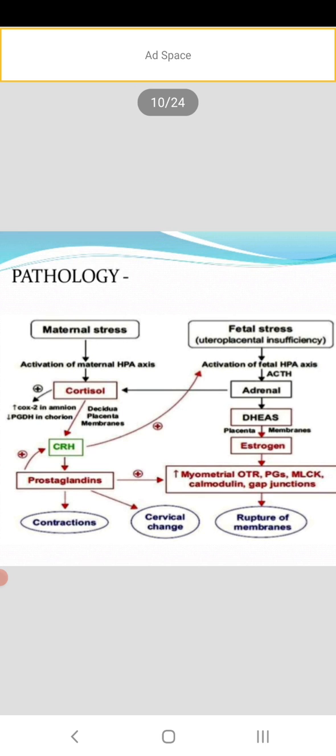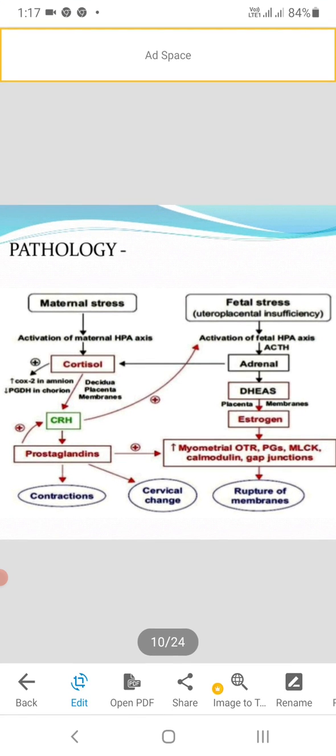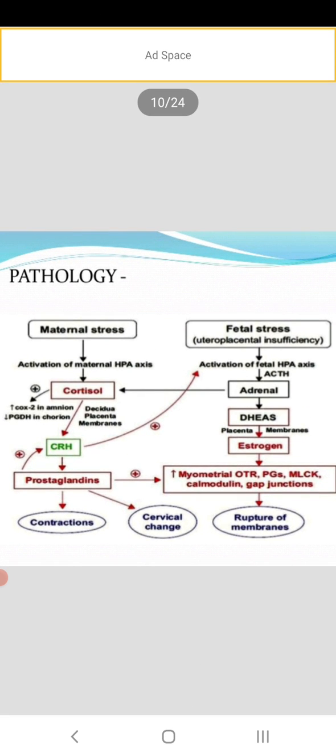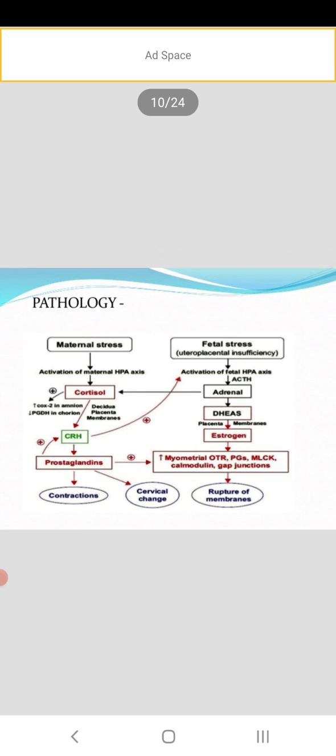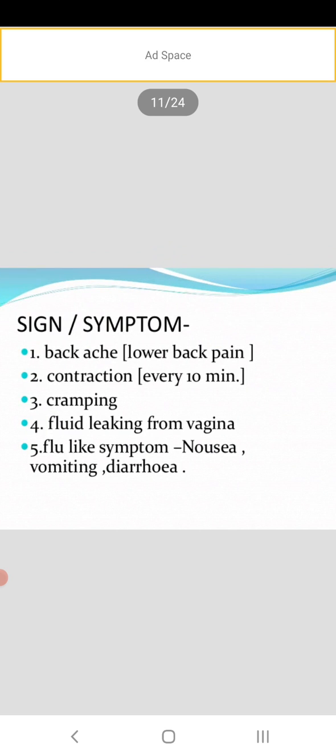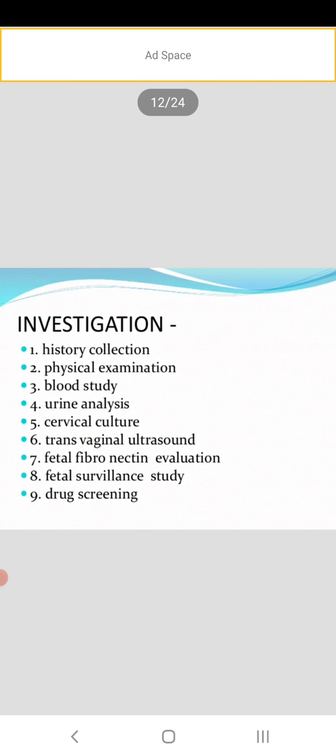In fetal stress also, there is activation of the HPA, ACTH, adrenal, DHEAS, and the placenta and the membranes; estrogen will be produced. Okay. Then signs and symptoms: backache, lower back pain, contraction every 10 minutes, cramping, fluid leaking from the vagina, fluid-like symptom, nausea, vomiting, diarrhea.